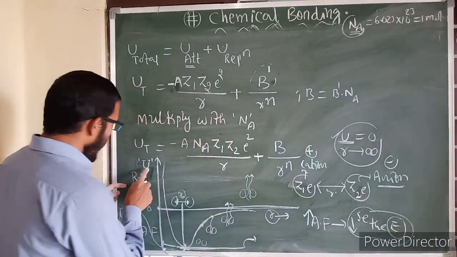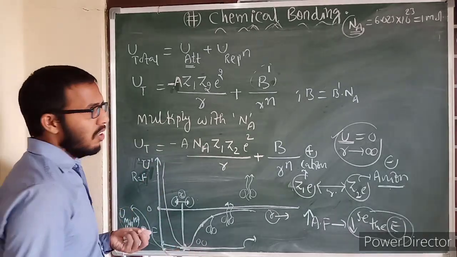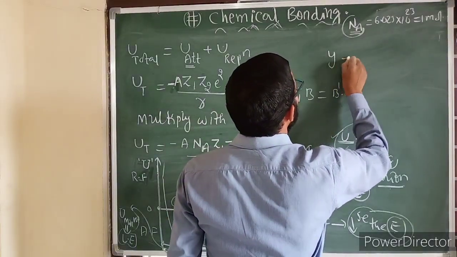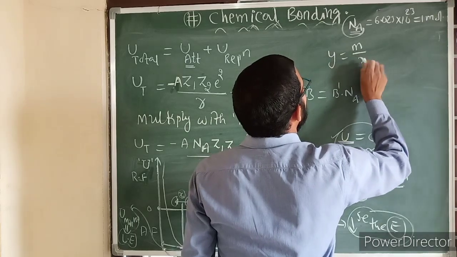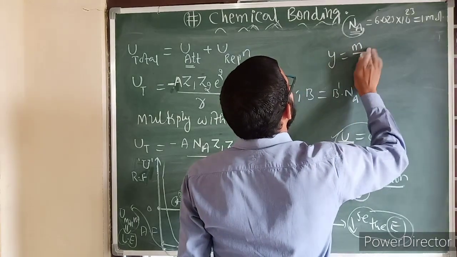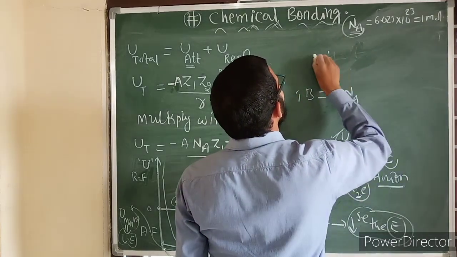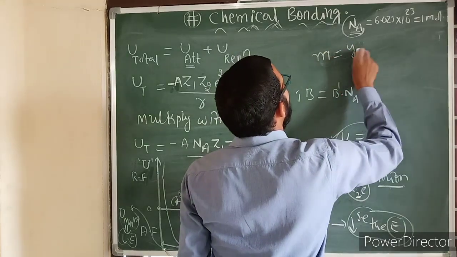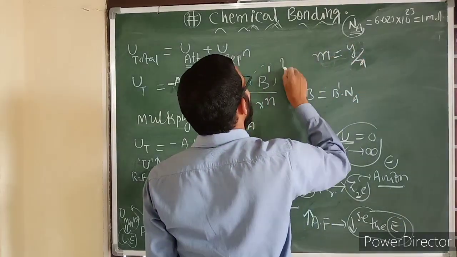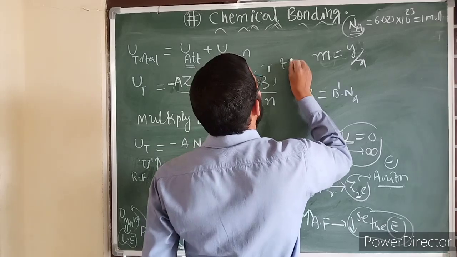Generally you know that y is equal to mx means m is equal to y by x. This is also known as tan theta.